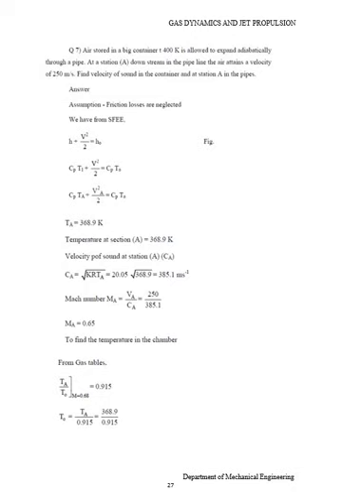So, next problem. Air stored in a big container at temperature 400 Kelvin is allowed to expand adiabatically through a pipe. At station A downstream in the pipeline, the air attains a velocity of 250 meters per second. Find the velocity of sound in the container and at station A in the pipe. Answer. Assumption: friction losses are neglected.